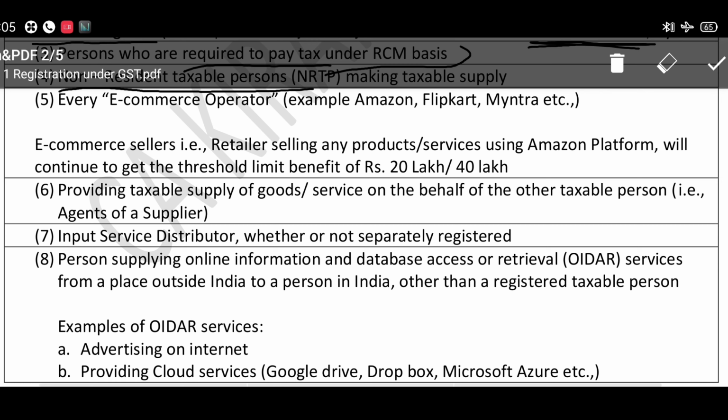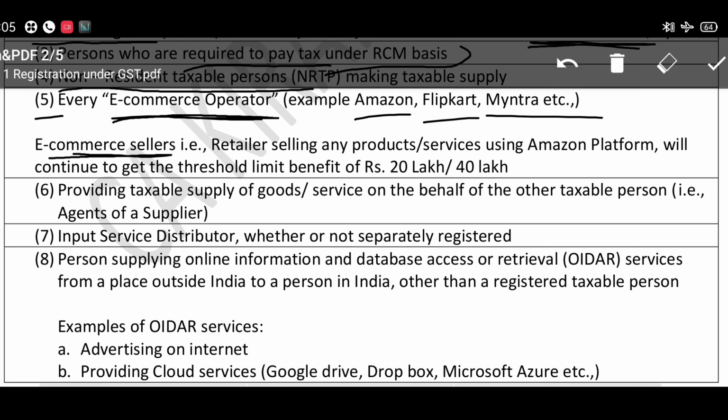So number 5, every e-commerce operator, for example Amazon, Flipkart and Myntra, irrespective of the turnover, needs to be registered under GST. But e-commerce sellers, who are using the platform of the e-commerce operator, are not required to be mandatorily registered. They have their own aggregate turnover.